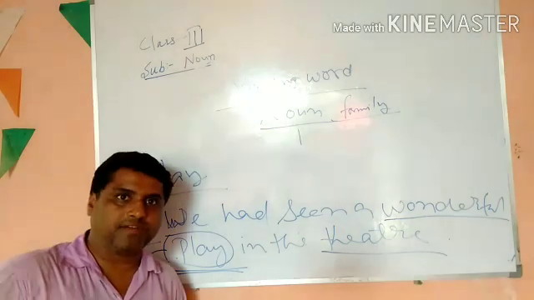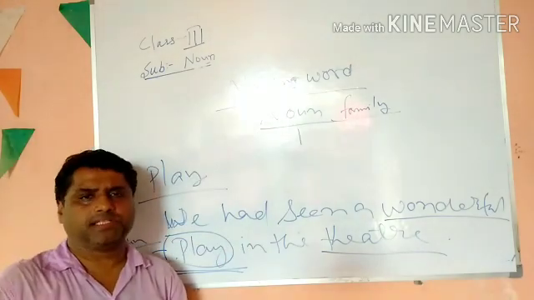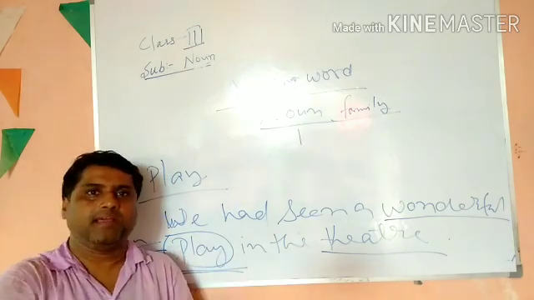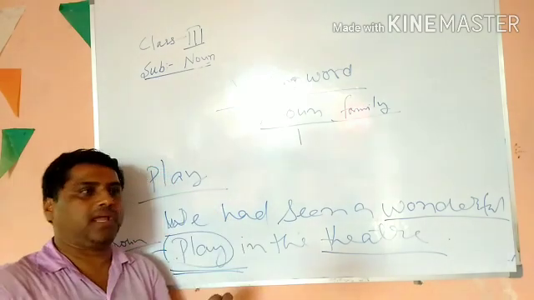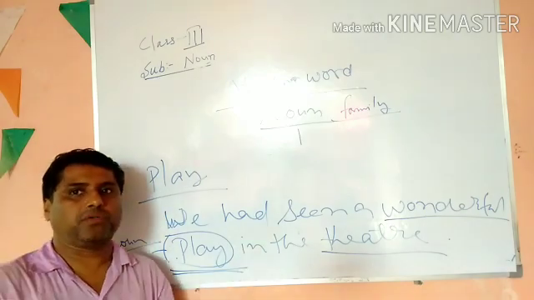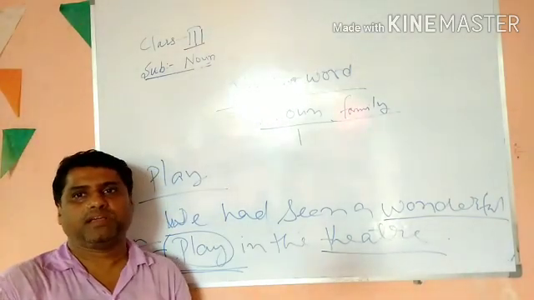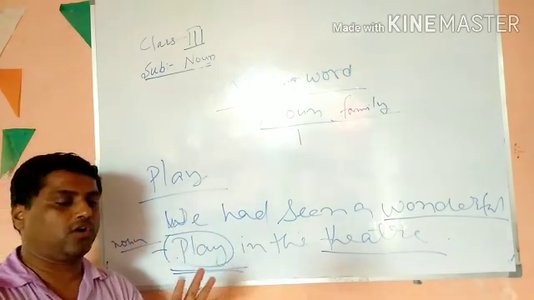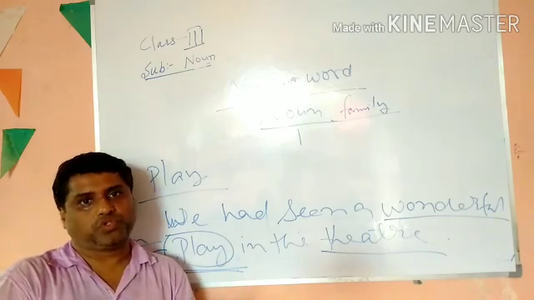So class 3 student, you might have understood the concept of noun. Everything around you is noun which you can name. If you put your name as play, then play will be a noun, for example. If you put your dog's name as talk, so that talk will be noun. So anything that can be named is noun. You go around and see your surroundings, you will find a number of things, and that can be classified in these 5 groups. Common noun, proper noun, collective noun, material noun, and abstract noun. So I hope you have understood this topic.